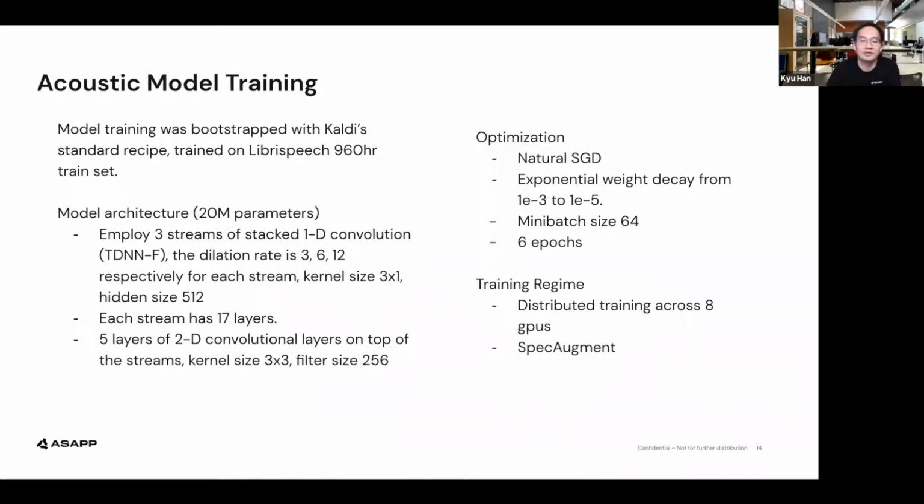Each stream of TDNN-Fs has 17 layers following 5 layers of 2D CNNs. We used exponential decay in training scheduling, with the learning rate starting from 1e-3 and decreasing to 1e-5, with a mini-batch size of 64 through the entire 6 epochs. We took advantage of 8 NVIDIA V100 GPUs for our training. We used SpecAugment for data augmentation during training too.